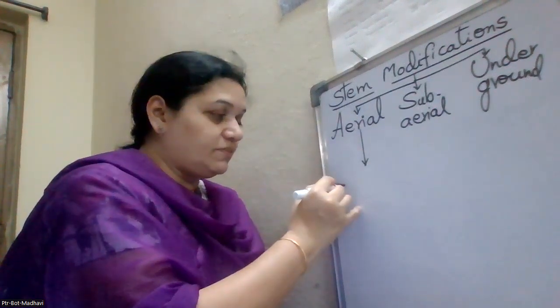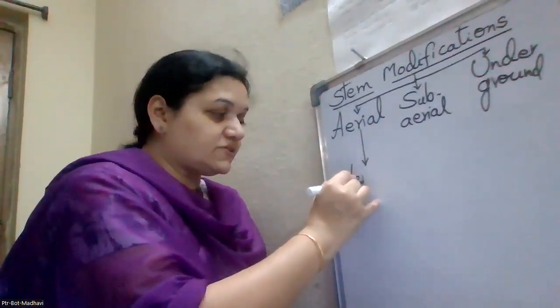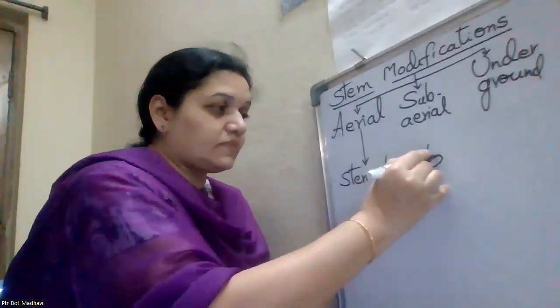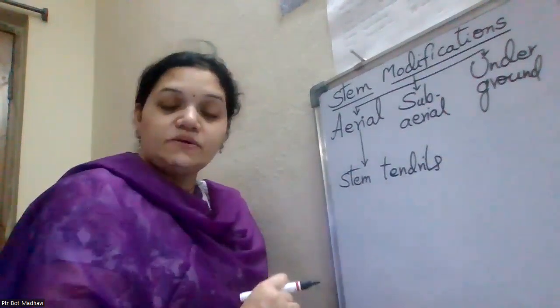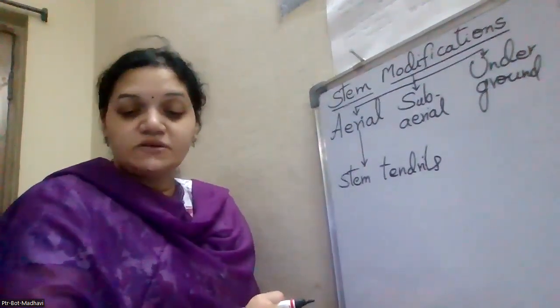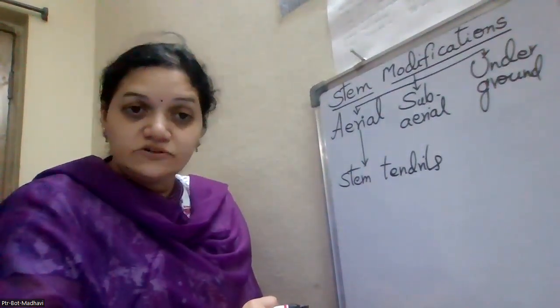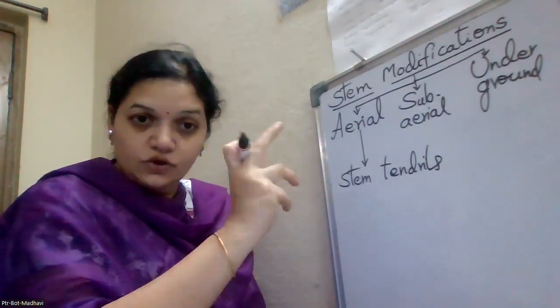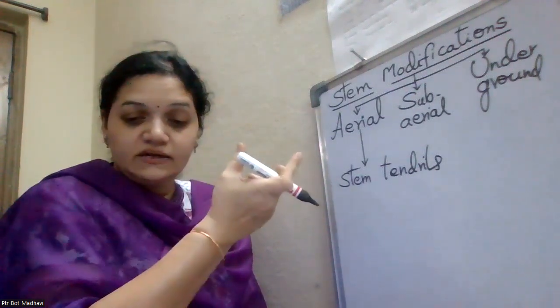The first one is the stem tendrils. What is meant by stem tendrils? Tendrils are slender, spirally coiled, very weak in nature.